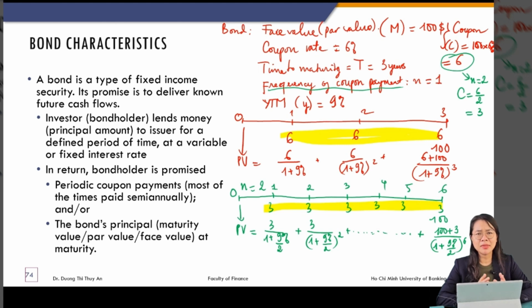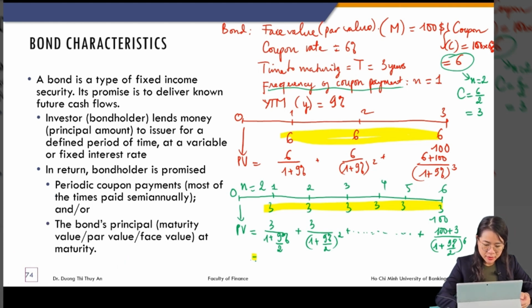The annuity formula is simply the reduced form of the general formula. We write it like a special case, where the cash flow or the amount of money is equal across periods, so we can write it in a short version. For example, this one, I can write like this. Can you write it as the annuity formula?